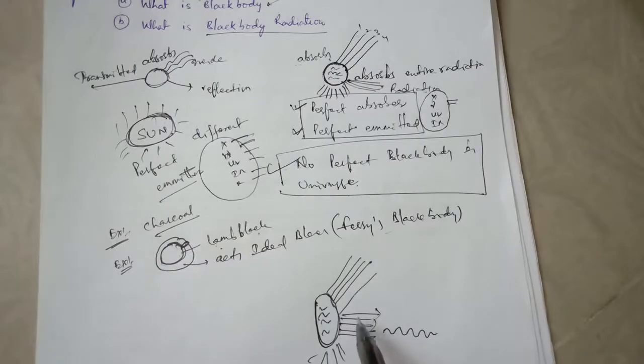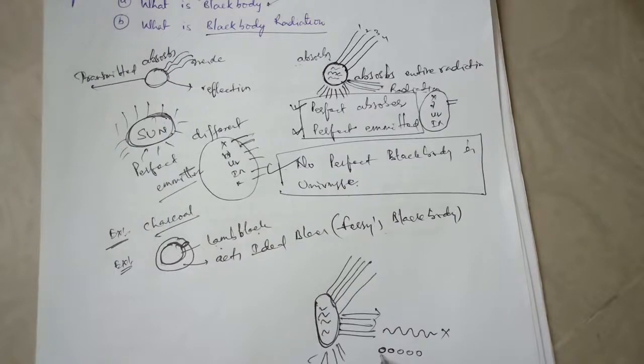But Max Planck explained that whatever energy the black body is radiating, it is not a continuous process, it is in discrete packets. So this is discrete, nothing but a fixed energy.